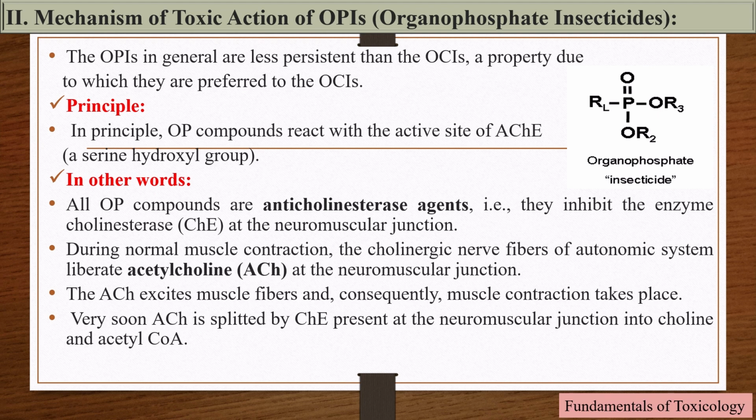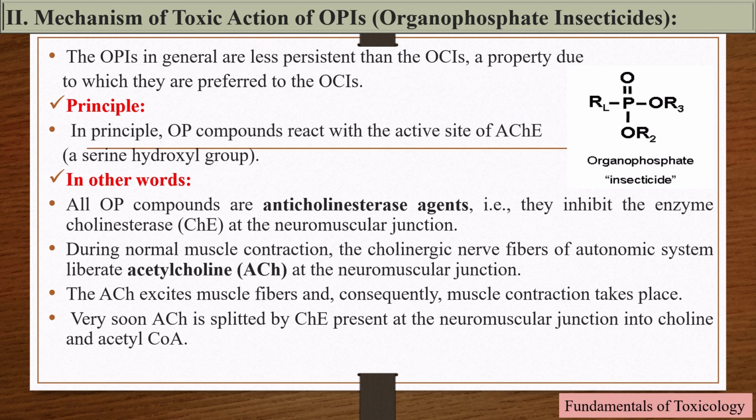These are less persistent than the organochlorine insecticides, a property due to which they are preferred to the organochlorine insecticides. In principle, organophosphate compounds react with the active site of acetylcholinesterase, a serine hydroxyl group. Cholinesterase is a family of esterases, enzymes that lyse choline-based esters. In other words, all organophosphate compounds are anticholinesterase agents, i.e., they inhibit the enzyme cholinesterase at the neuromuscular junction.